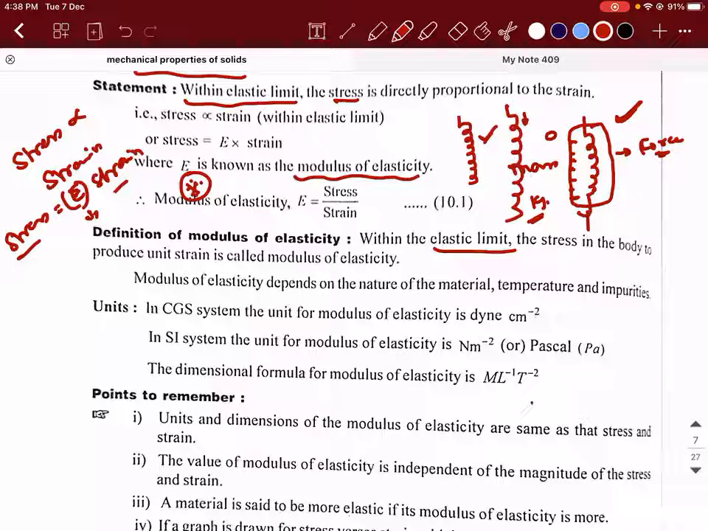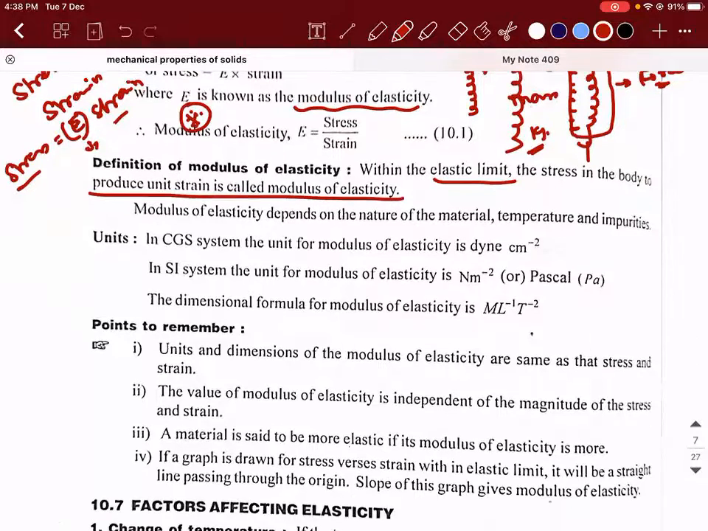So what is going to be the definition of modulus of elasticity? Within the elastic limit, the stress produced in the body per unit strain is what we call the modulus of elasticity. It depends on the nature of the material. For example, rubber might behave differently compared to stainless steel, aluminum rod, or copper rod. It depends on the material. It depends on the temperature. Why temperature? You will understand under thermal properties. It also depends on certain impurities that are getting added. The modulus of elasticity will be dependent on these parameters.